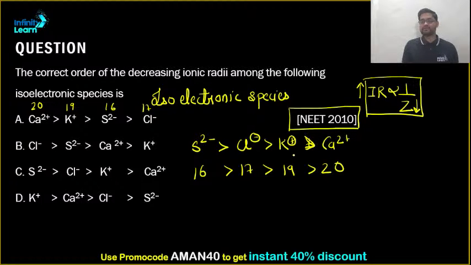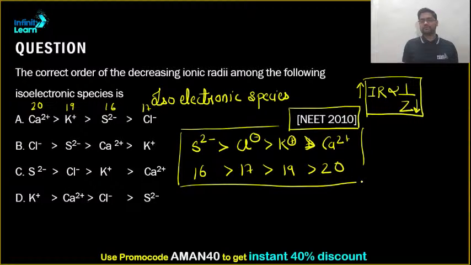So this is the order, right, guys? So which is the option over here? S2 minus, Cl minus, K plus, Ca2 plus. That means option C is the right answer. Clear? Any doubts, any difficulties, guys, in this particular concept?